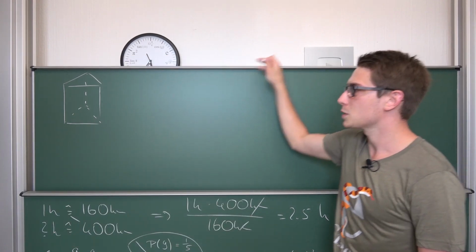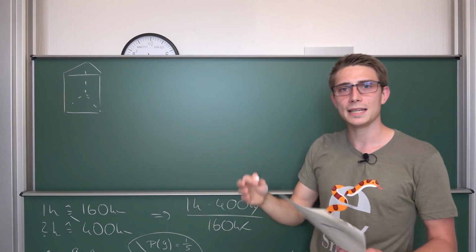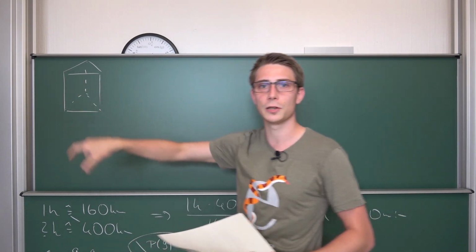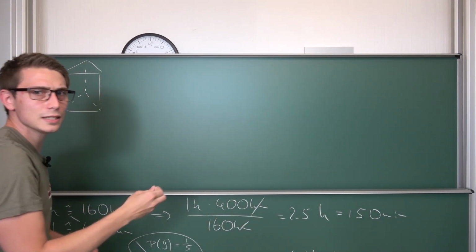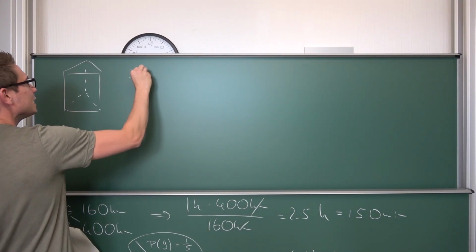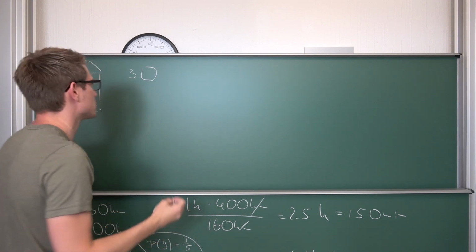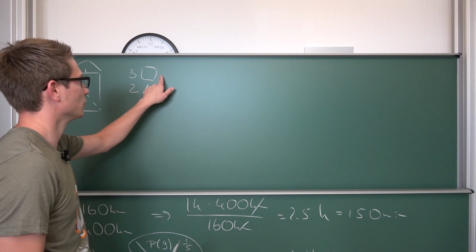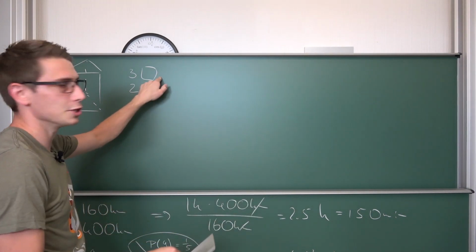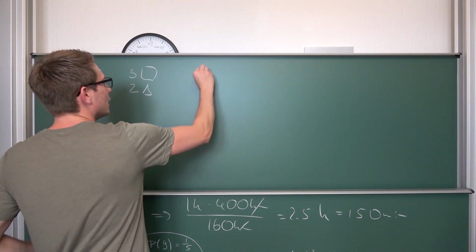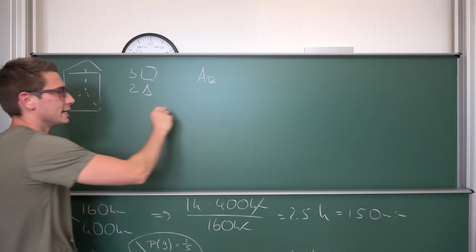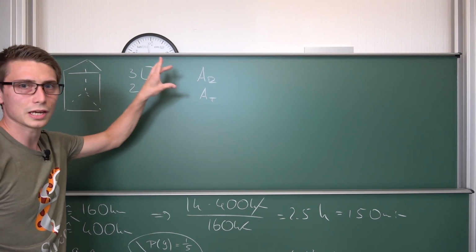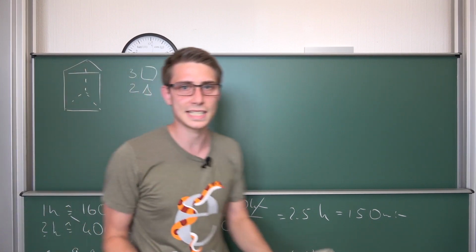Well, for geometric figures that are made out of polygons, it's pretty easy because the surface area is just all the areas of the polygons added together. This prism consists of 3 equally sized rectangles and 2 triangles. We are going to calculate the area of the rectangle, then the area of the triangle. Then we take the rectangle 3 times, the triangle 2 times, add them together, and we have the surface area. It's as easy as it is.